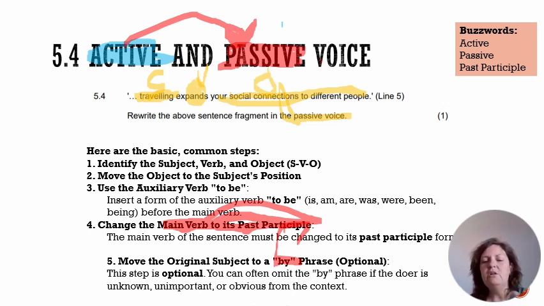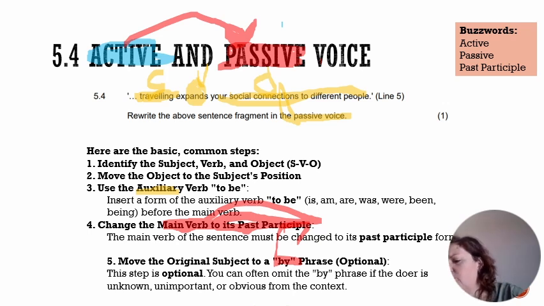Now the first rule is swap S and O. So my sentence has to start with your social connections to different people. Now I've got to add in an auxiliary verb. All right. Step number 3 is add in an auxiliary verb. So expands needs a verb added, a helping verb added to connect it to the beginning of the sentence. Your social connections to different people.